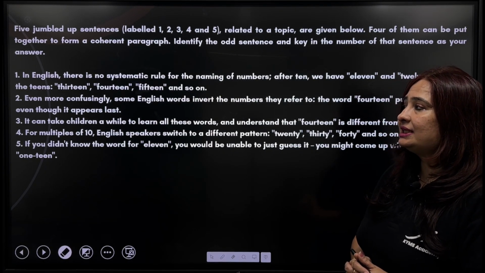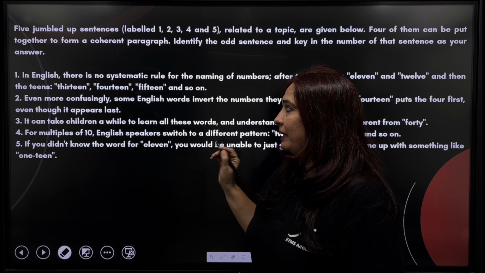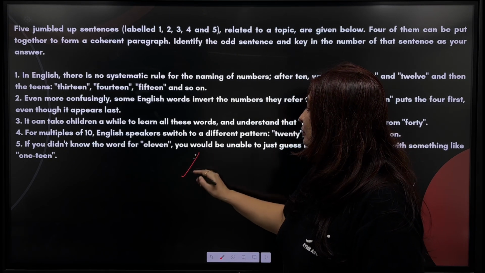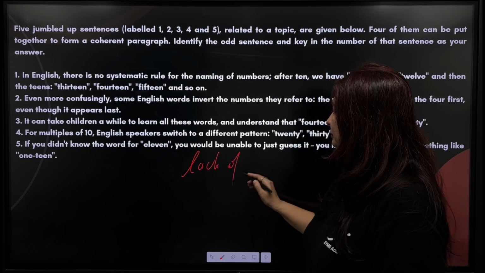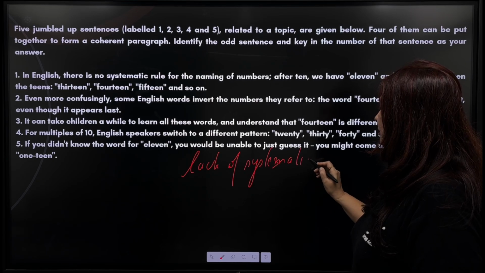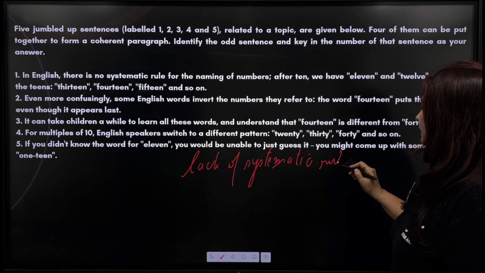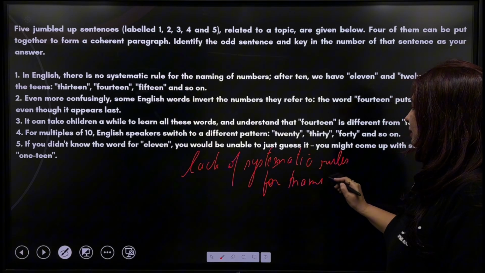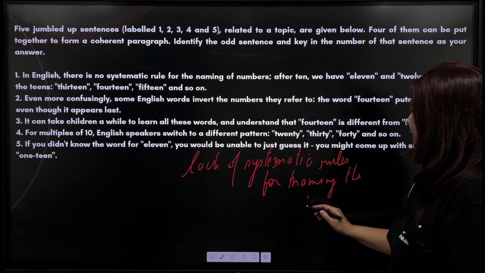After reading all the sentences, we can say that the paragraph is basically talking about the lack of systematic rules for naming the words or numbers in English.